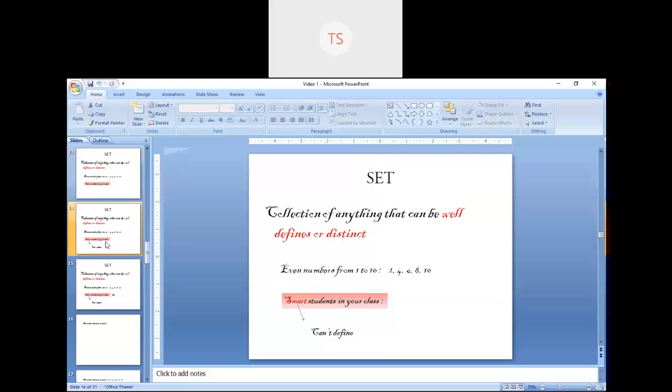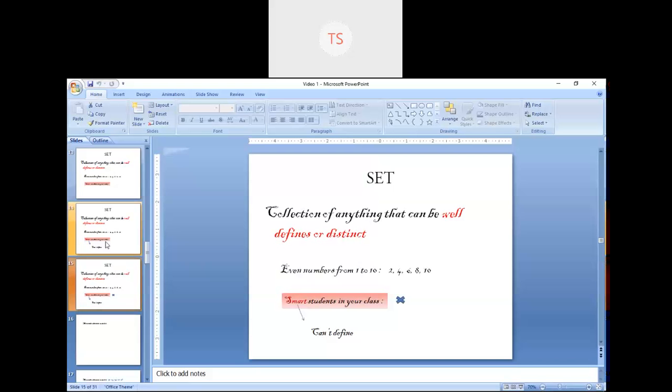But if you see the first example, the even numbers from 1 to 10, they are definite. If you count, everyone will get 2, 4, 6, 8, and 10. So the first example was well defined, but the second one is not a well defined term. The smart students in your class is not forming a proper group. From my point of view, I have a different set of smart students.